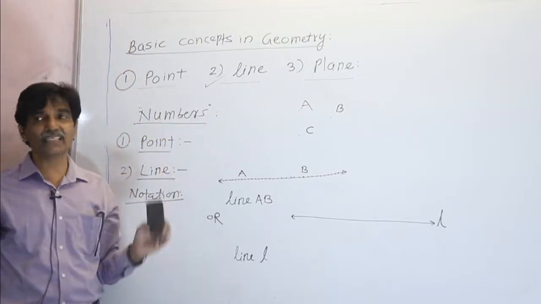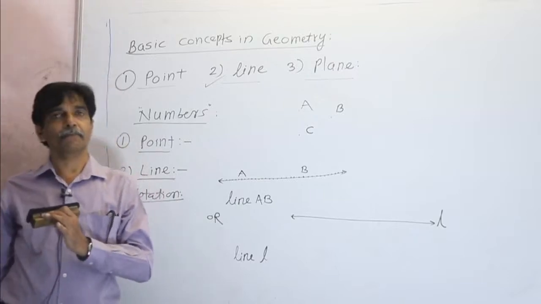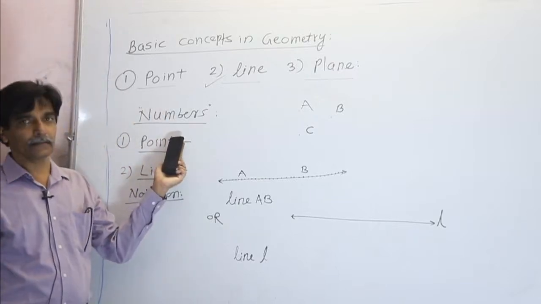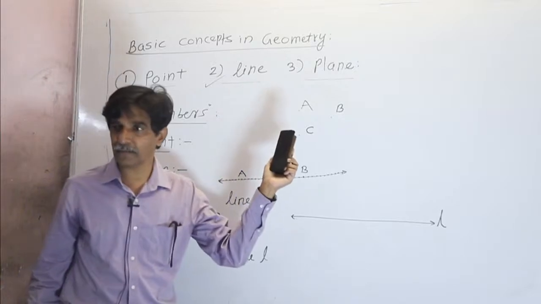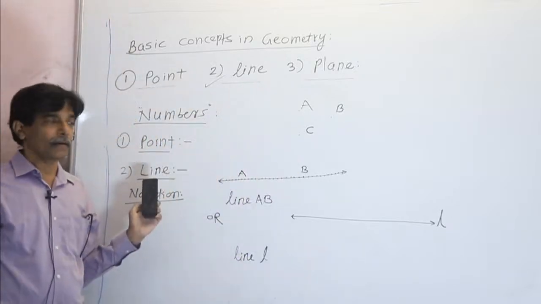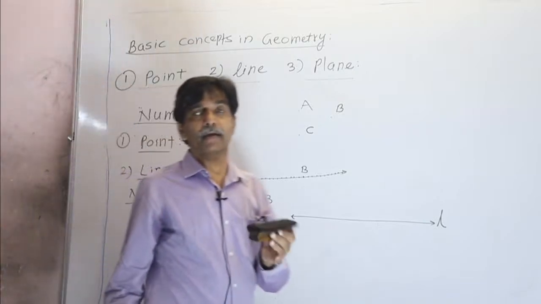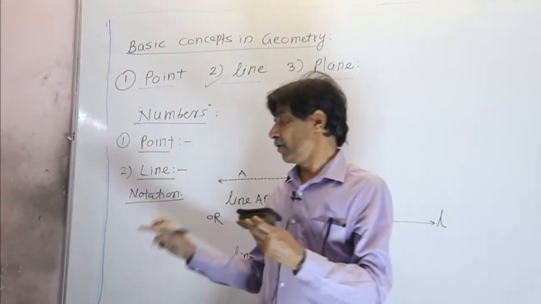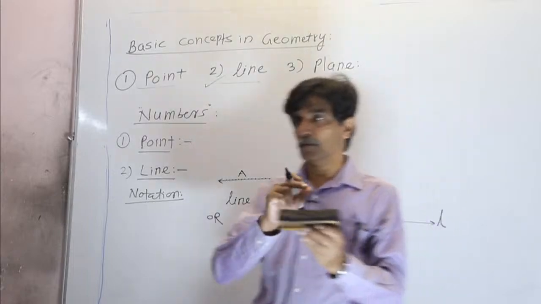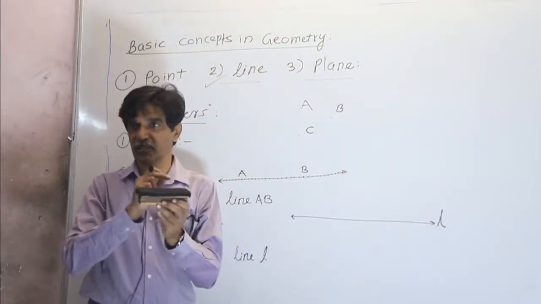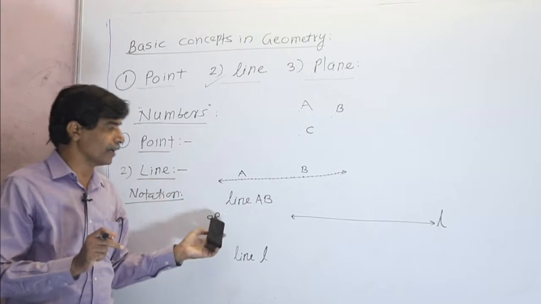These are only studied by some ideas. Number one, point by putting a finest dot; line we come to understand by the ruler, edge of the board, edge of your notebook. A stretched string gives an idea of line.